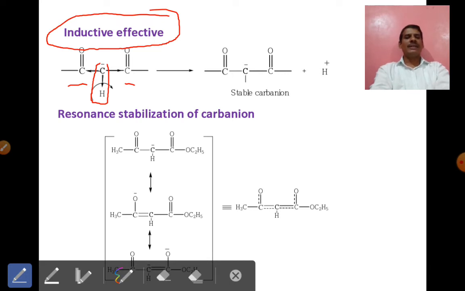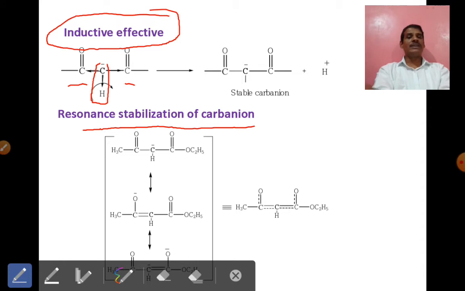Second is the resonance stabilization of the carbanion, and we know that once the carbanion is formed in this structure, it can be stabilized through resonance structures. That is the resonance effect. First is the inductive effect. The inductive effect is only due to the permanent polarization of the sigma bond.